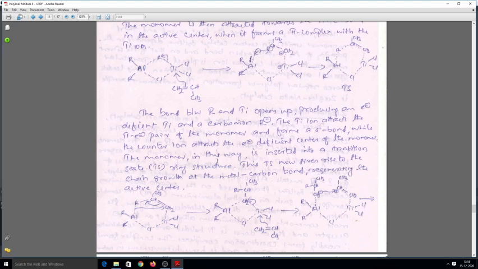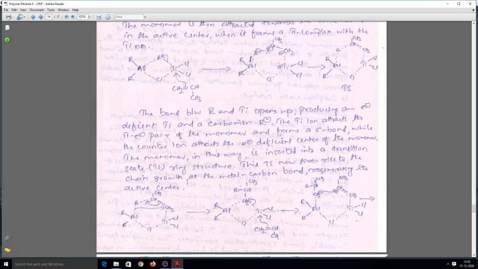The monomer in this way is inserted into the transition state ring structure, and this transition state now gives rise to the chain growth at the metal carbon bond, regenerating the active center. So this process repeats itself.